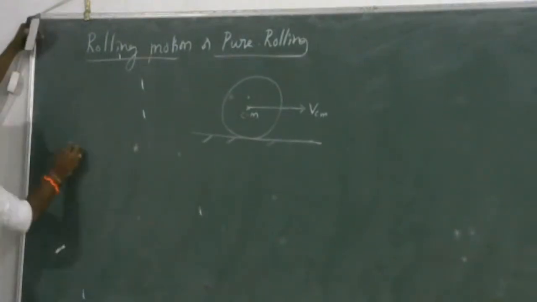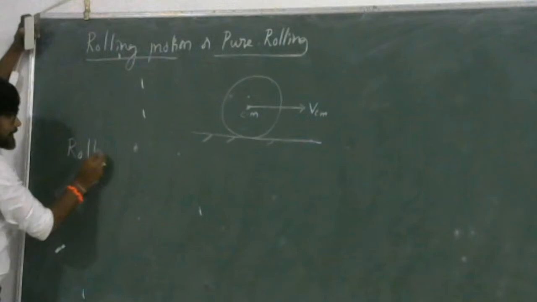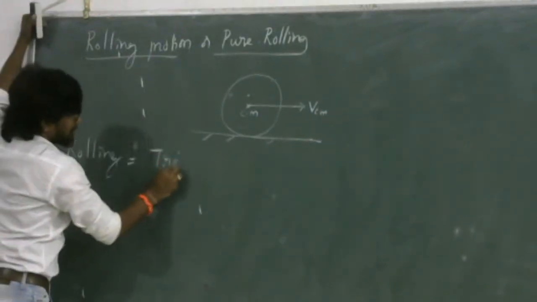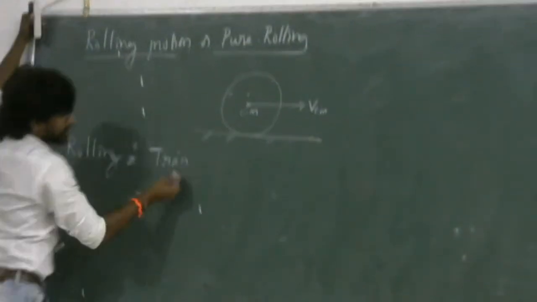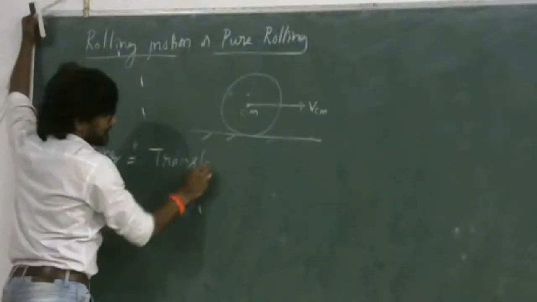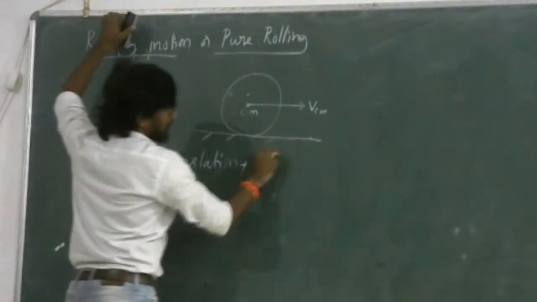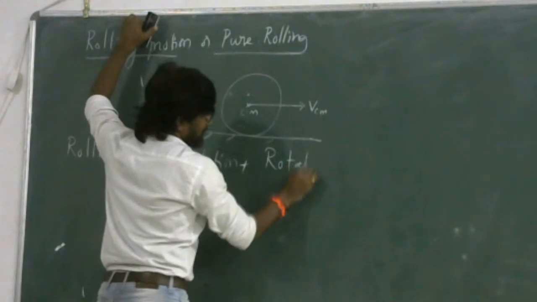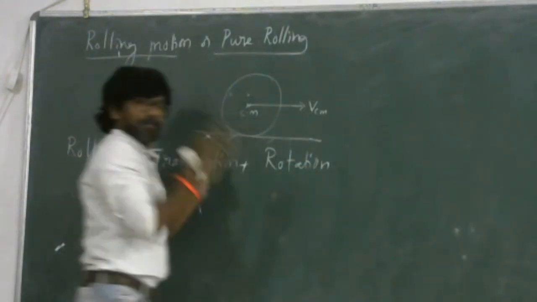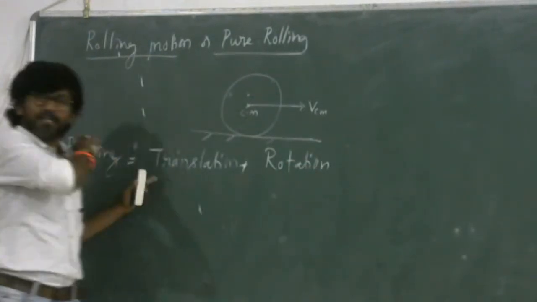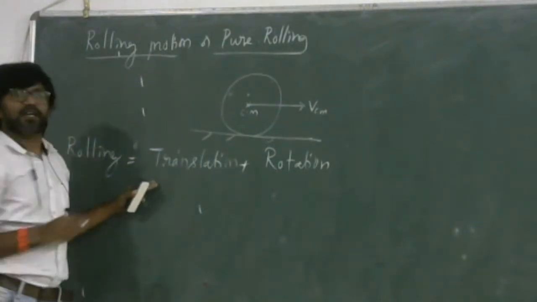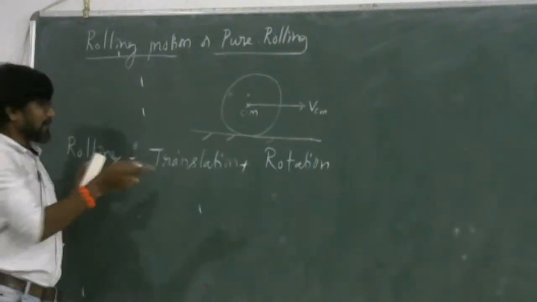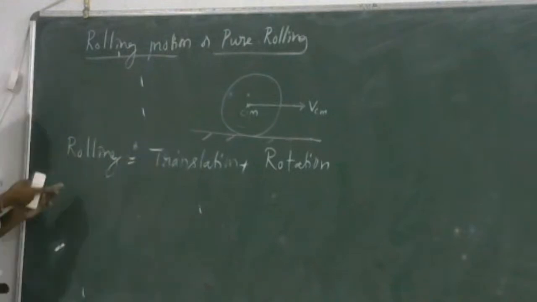Or simply you can write it here: rolling is equal to translation plus rotation. Rotation will be about the fixed axis. Translation is linear, rectilinear motion. The sum of these two will give you rolling motion or rolling.